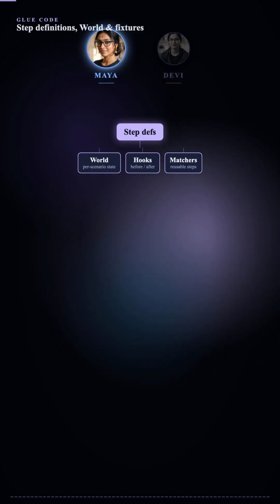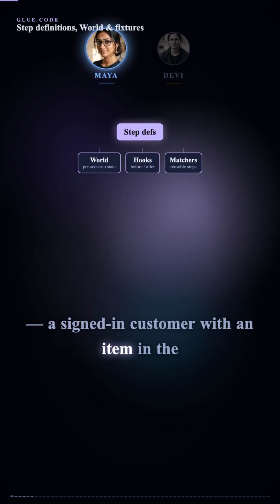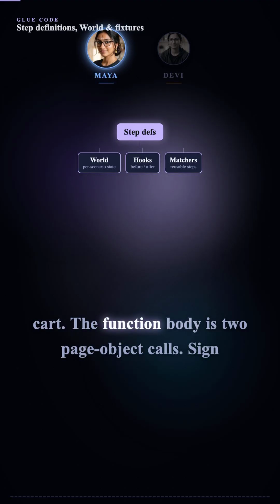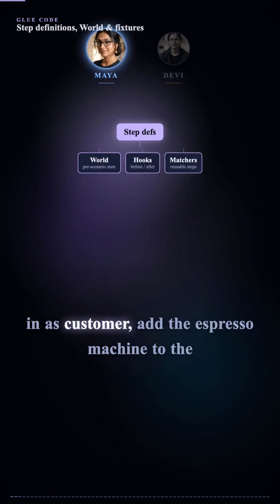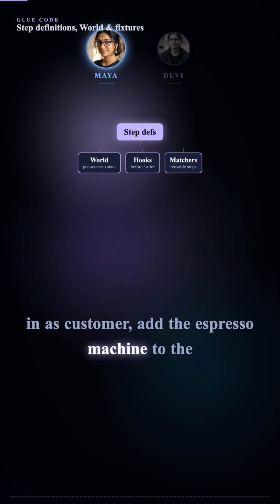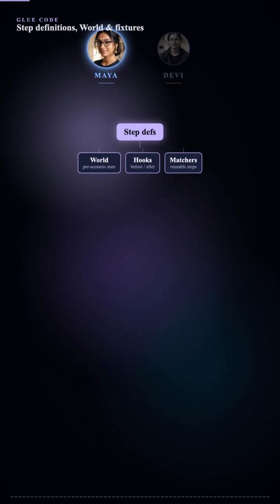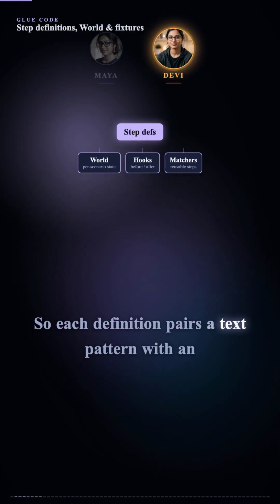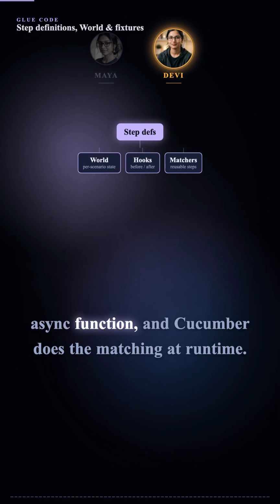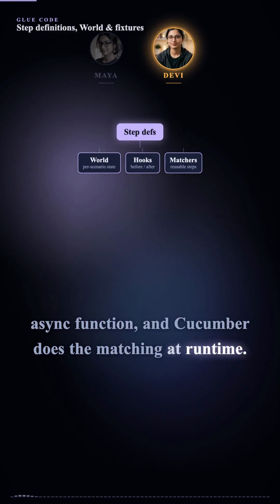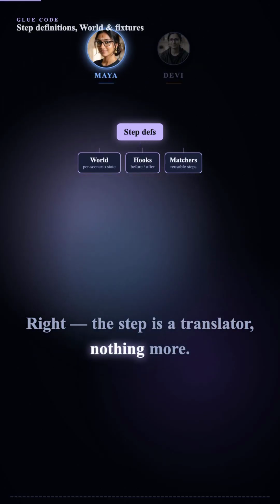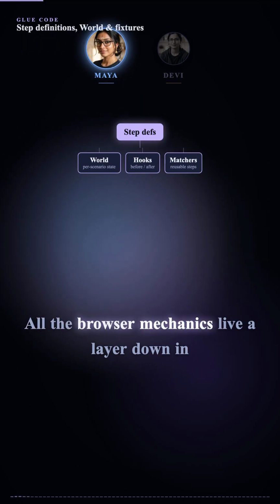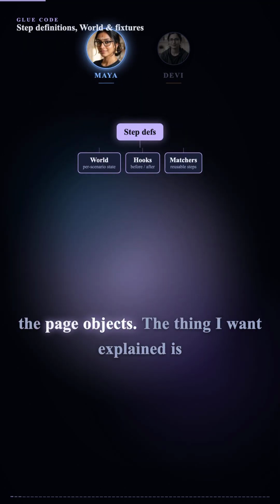Look at the given. A signed-in customer with an item in the cart. The function body is two page object calls. Sign in as customer. Add the espresso machine to the cart. Done. So each definition pairs a text pattern with an async function, and Cucumber does the matching at runtime. Right. The step is a translator, nothing more. All the browser mechanics live a layer down in the page objects.